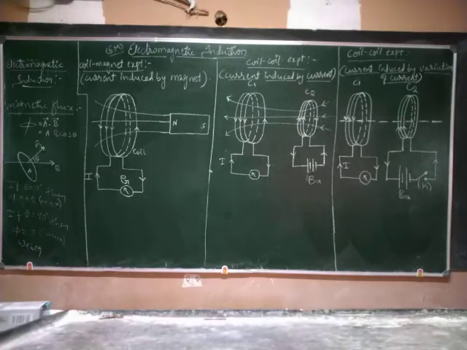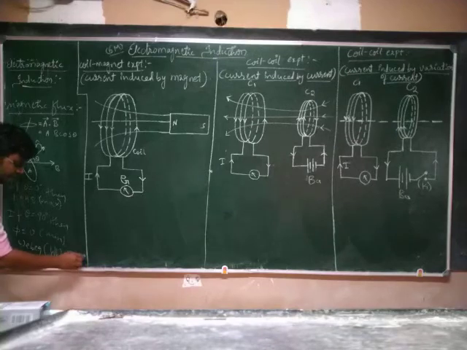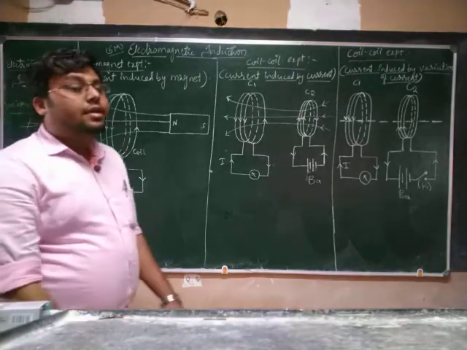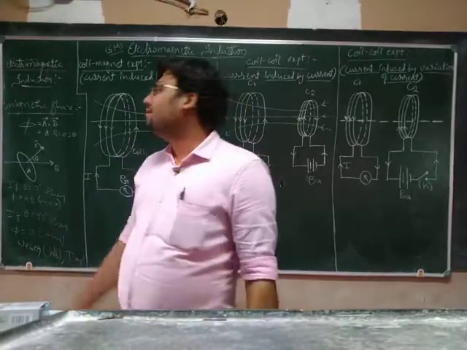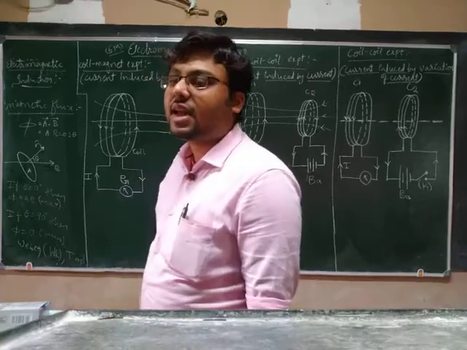Weber. We will indicate it with the capital W, small b. And one more unit we have, that is Tesla meter square. Is it clear? So this is about the magnetic flux. The magnetic flux is a scalar quantity. That's why we have taken the dot product. Magnetic flux is a scalar quantity.